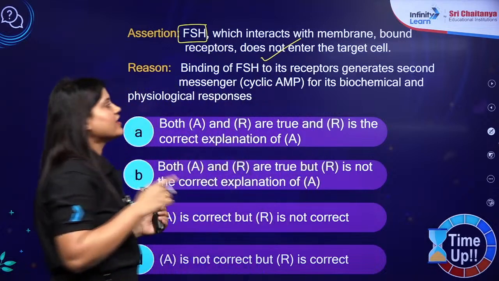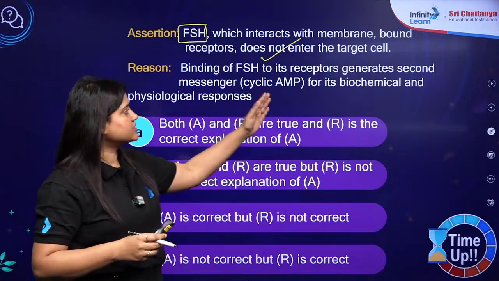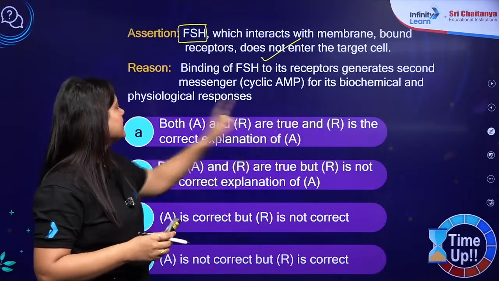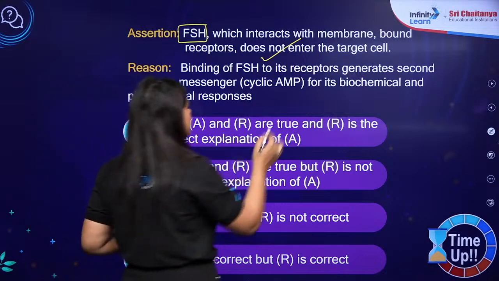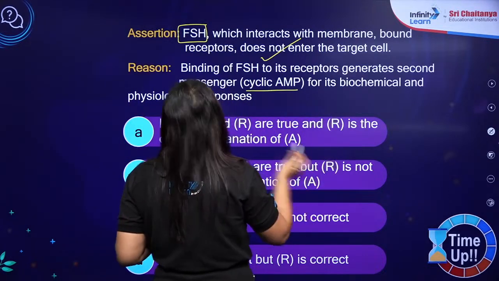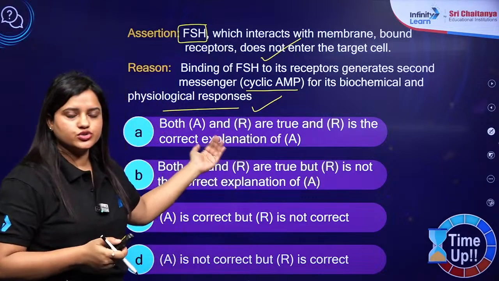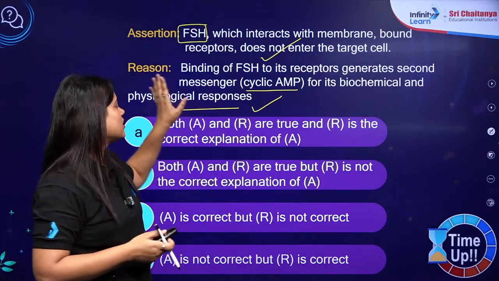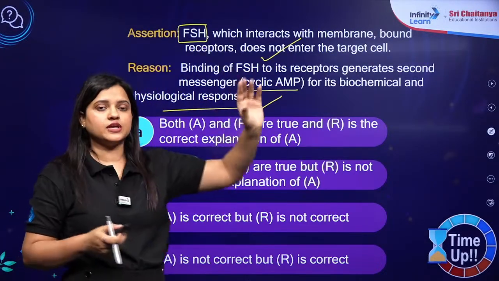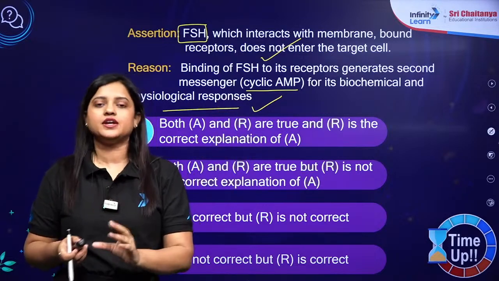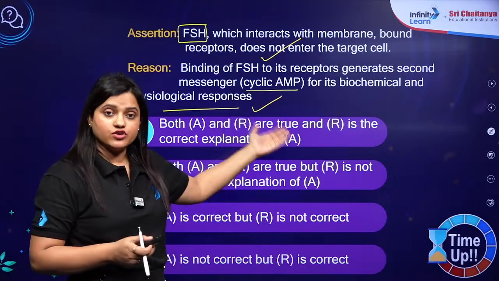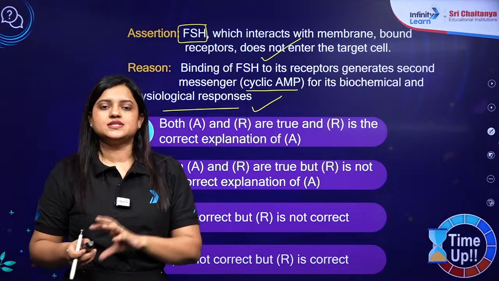Now binding of FSH to its receptors generates a second messenger, for example cyclic AMP, for its biochemical and physiological response. Now this is also true. If the hormone itself is not able to go inside the cell, definitely it will release a secondary messenger that will do its work.